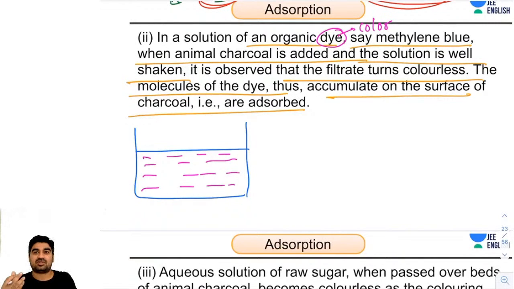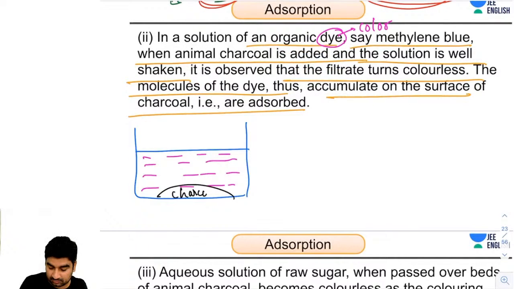In our day-to-day language we call it color, but in chemistry we call it dye. So when there is a dye and you are adding charcoal, water is colorless, and if it is looking pink, it means you have added pink color particles.